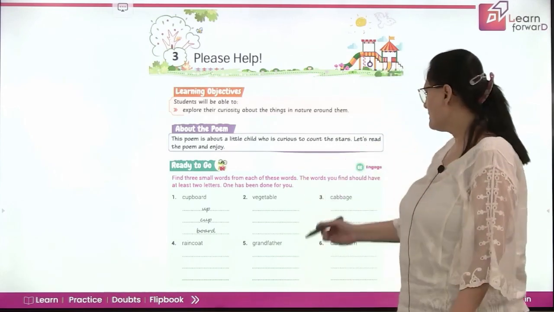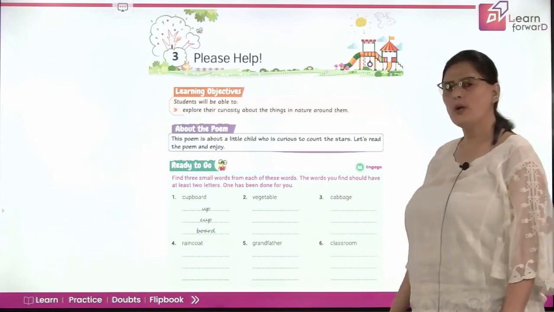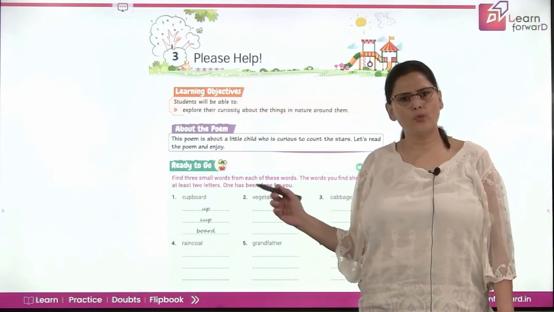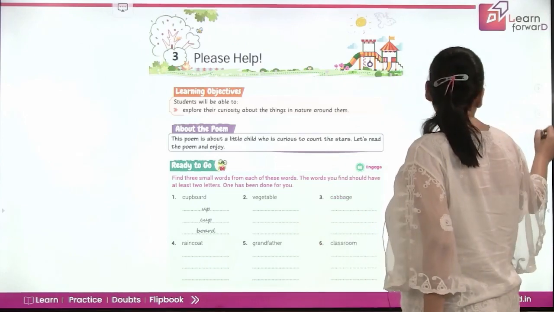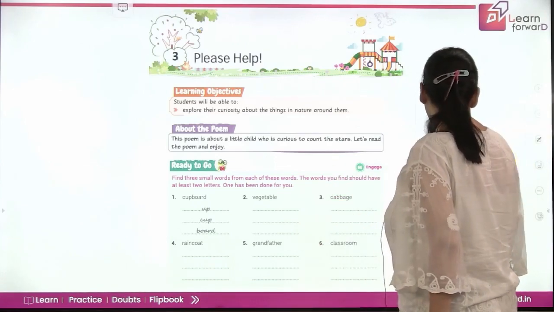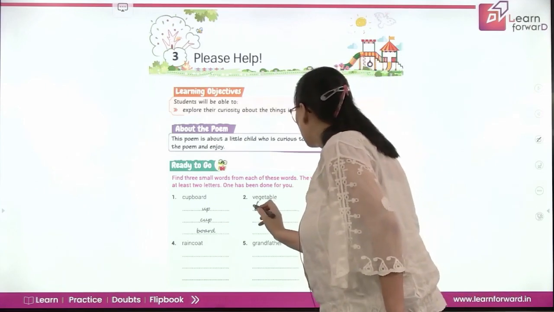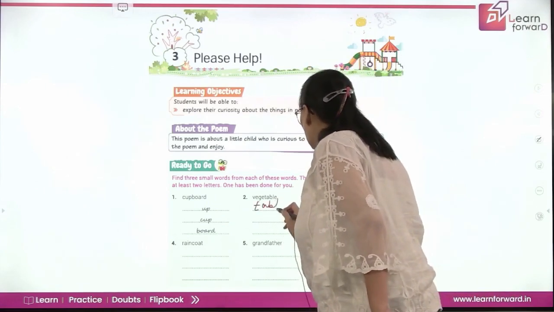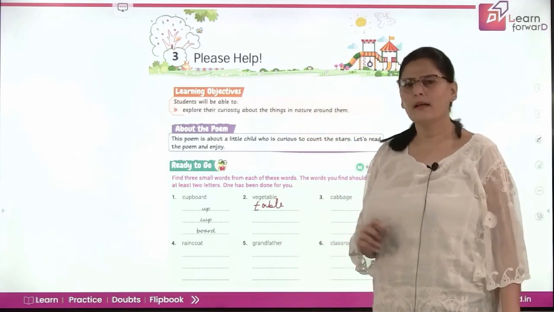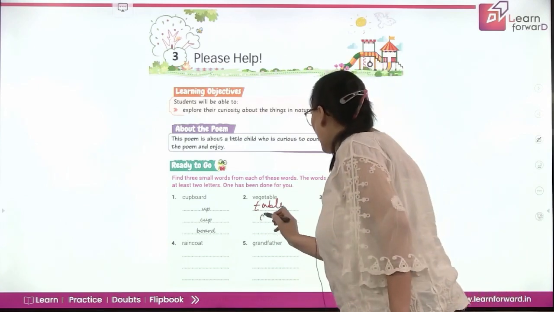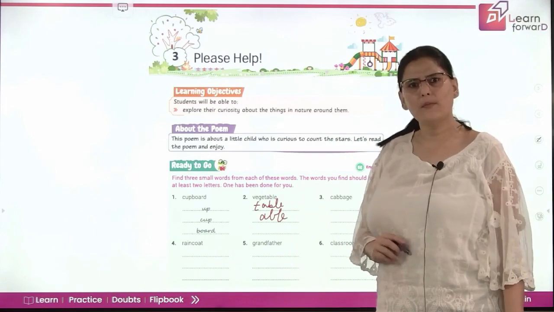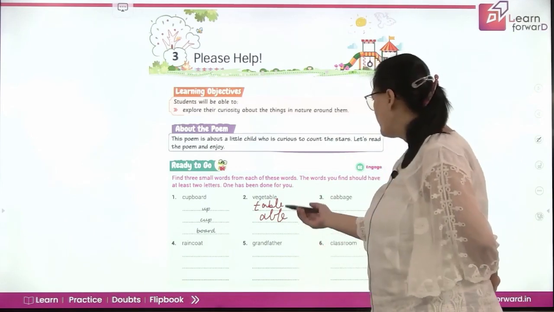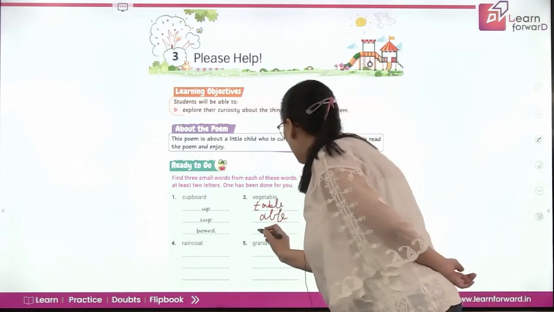So let's start. The word is vegetable. Which words can be made from this word? Right. The first word can be table. Next, very good, it can be able. And the next word can be veggie. It can be eat. Okay, so let's write eat.